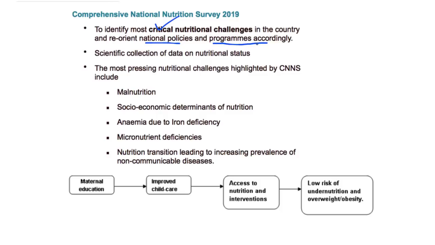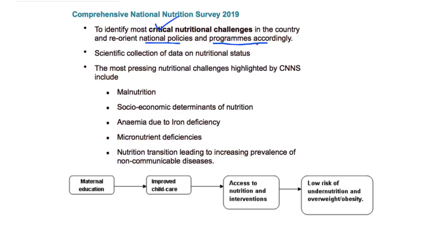New kinds of challenges are emerging as far as the nutritional condition of the children in India is concerned. Some of the children are facing the problem of undernutrition or malnutrition, while another section of children are facing the problem of overnutrition, overweight, and obesity. So these are some critical nutritional challenges which are being faced in the country right now.